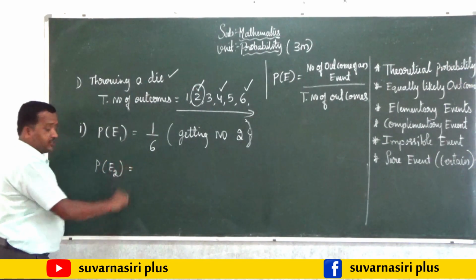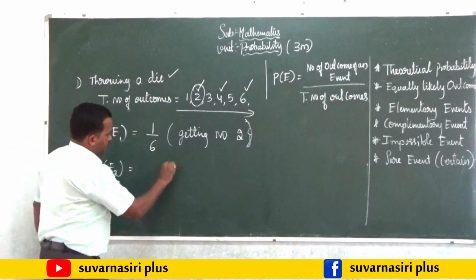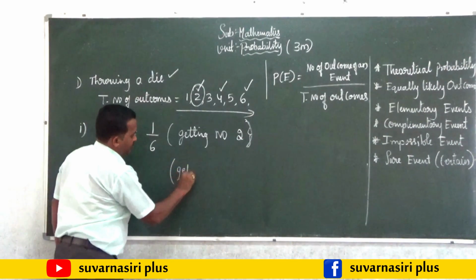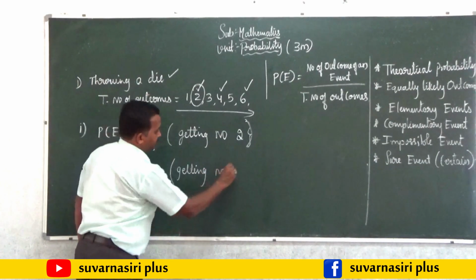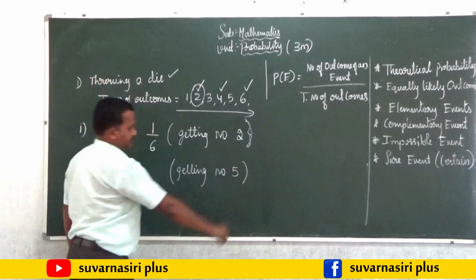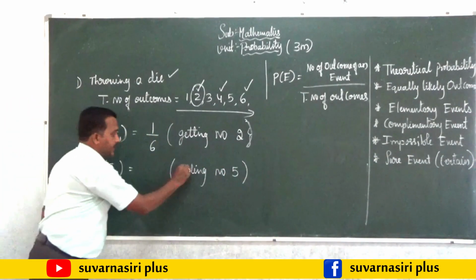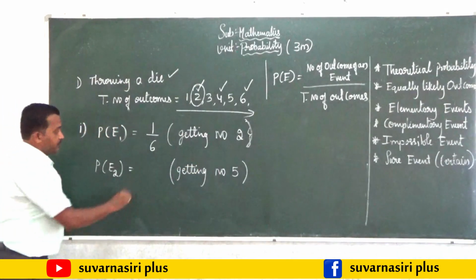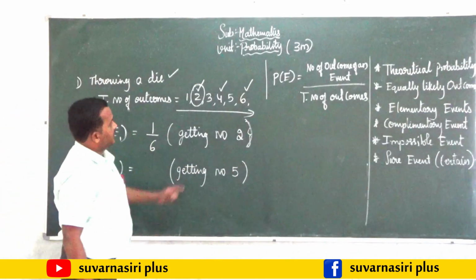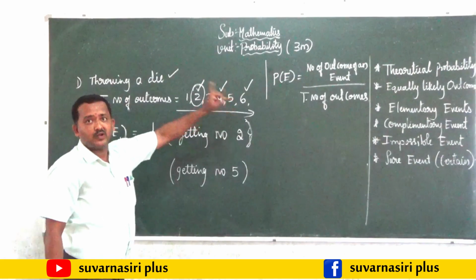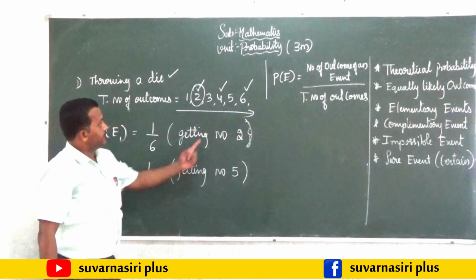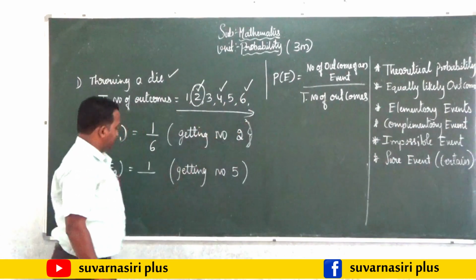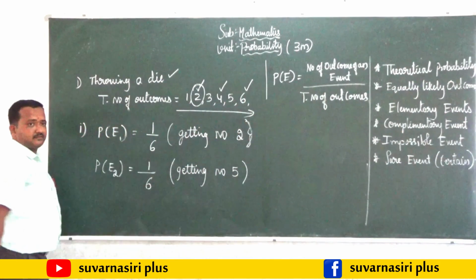Let us take it as E2: the probability of getting number 5. So what will be the probability? How many 5s are there here? Only 1. So here it is 1 divided by total number of outcomes, which is 6.